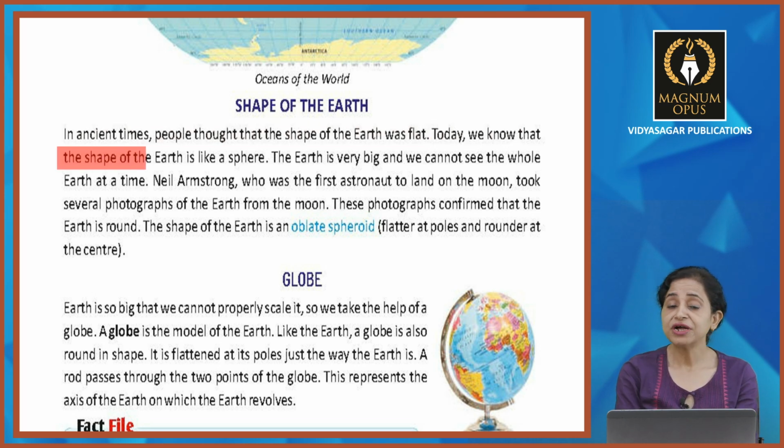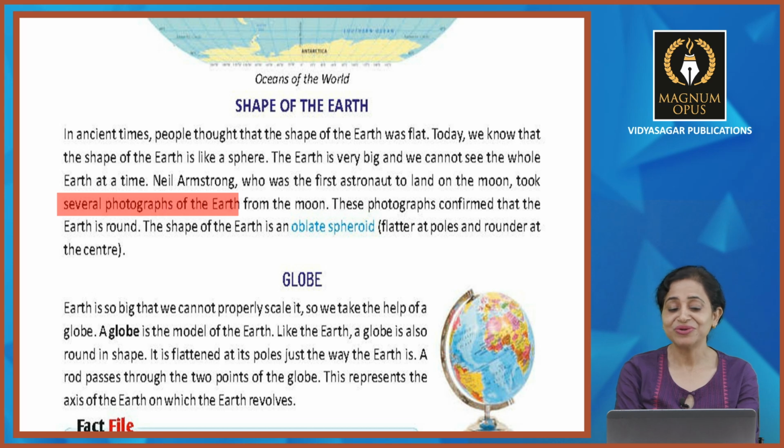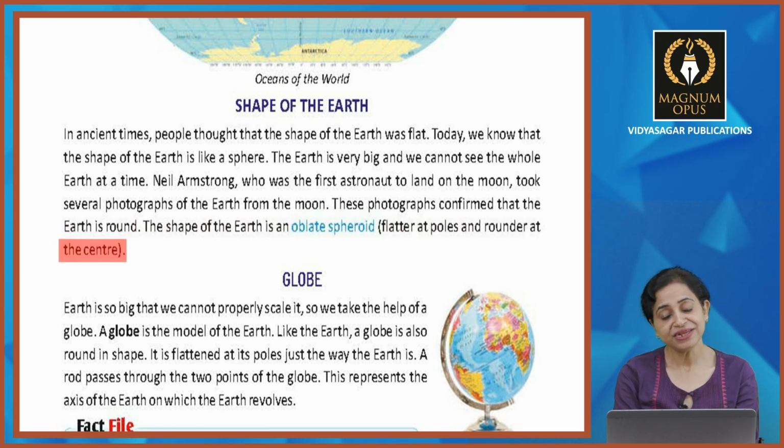Today we know that shape of the earth is like a sphere, and the earth is very big and we cannot see the whole earth at a time. So Neil Armstrong, who was the first astronaut to land on the moon, took several photographs of the earth from the moon. जब वो गए थे ना, फर्स्ट पर्सन थे वो जिन्होंने मून पर पैर रखा था. उन्होंने वहाँ से धरती की बहुत सारी फ़ोटोज़ क्लिक की और तब उन्हें क्या पता चला? These photographs confirm that earth is round and the shape of the earth is an oblate spheroid, flatter at poles and rounder at the center.